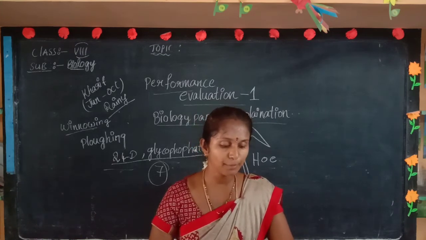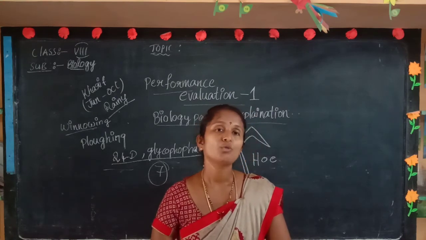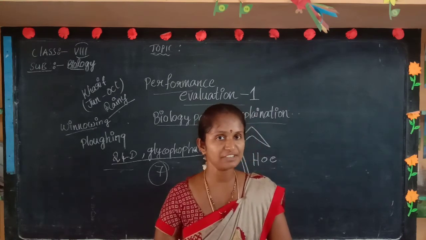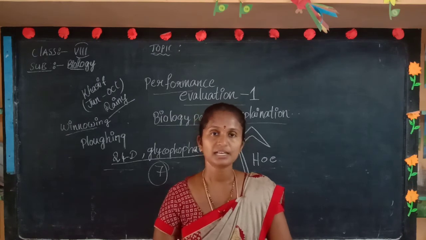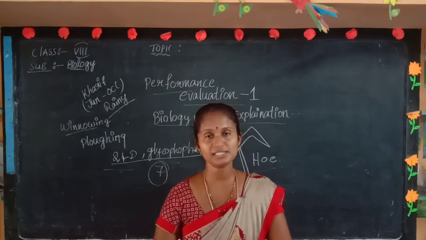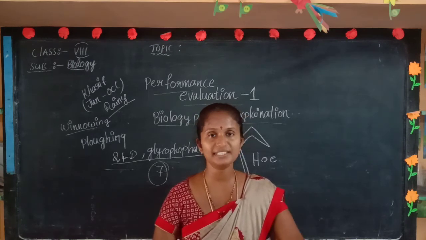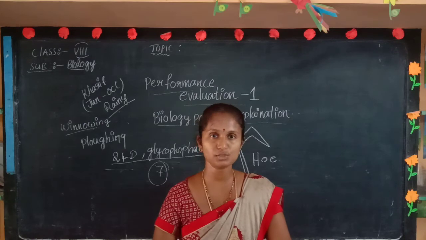And explain about the seasonal crops. Write with examples. What are the seasonal crops? Kharif season and Rabi season. When does the Kharif season start? June to October. Rabi season, October to December. You need to write these sentences and examples.